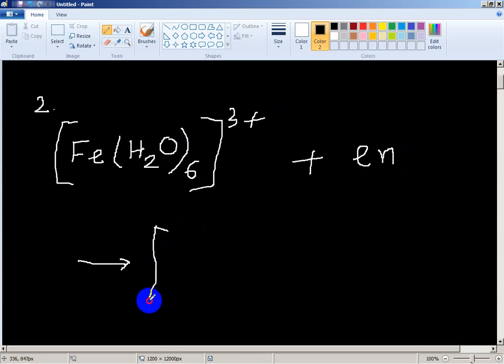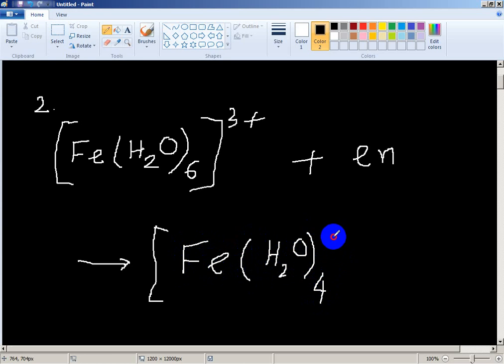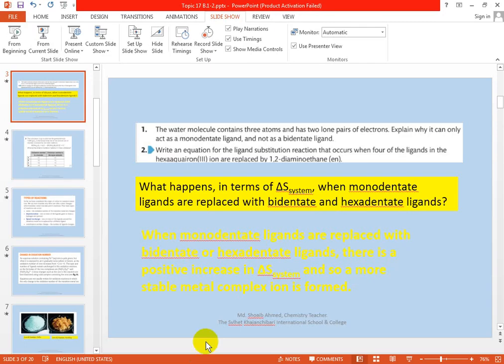So it will be a ligand substitution reaction here. Replacing 2 leaves 4 water. Sorry, I have to read the question again: when 4 of the ligands in the hexaaqua ion are replaced.